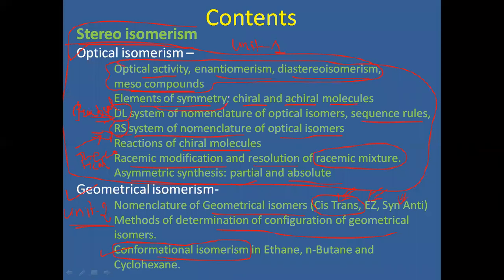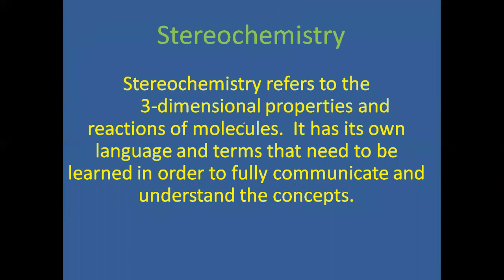Then for symmetry, what elements are involved? There are 4 or 5 types of symmetry: center of symmetry, axis of symmetry, like that we have to discuss in this segment. Then identification of chiral and achiral molecules. Chiral means similar, achiral means different molecules. So we have to move with the first definition related to stereochemistry.